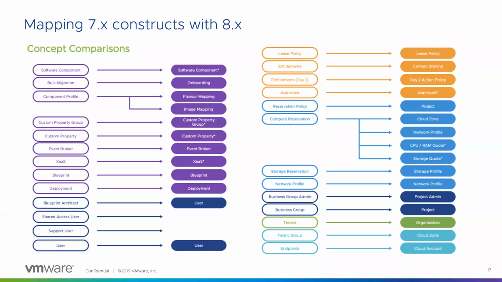Custom property groups, we'll have it in the product. Custom properties, again, we do have an event broker, XaaS, all these remain the same. Blueprints and deployment and so on. There are some changes in the user management area, wherein we'll be introducing read-only users. And the blueprint architect will be again a user in the system. We are coming up with a concept of custom roles where you will be able to define roles for your areas and manage them as well.